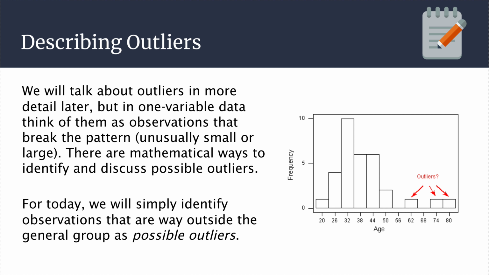We also need to be able to describe outliers. I feel like a broken record, but we will talk more about outliers later. In one variable data, think of them as observations that break the pattern. They're unusually small or large observations. There are mathematical ways to identify and discuss possible outliers, but for today, we're just going to use our eyeballs. Today, we will simply identify observations that are way outside the general group as possible outliers. Like in this little chart right here, these are possible outliers. In whatever this data collection was, we have these people over here. They are possible outliers.